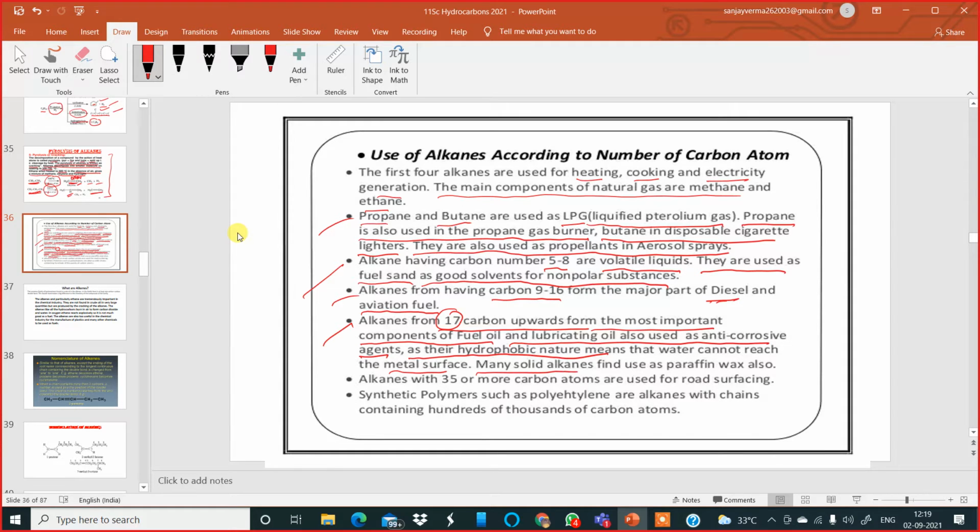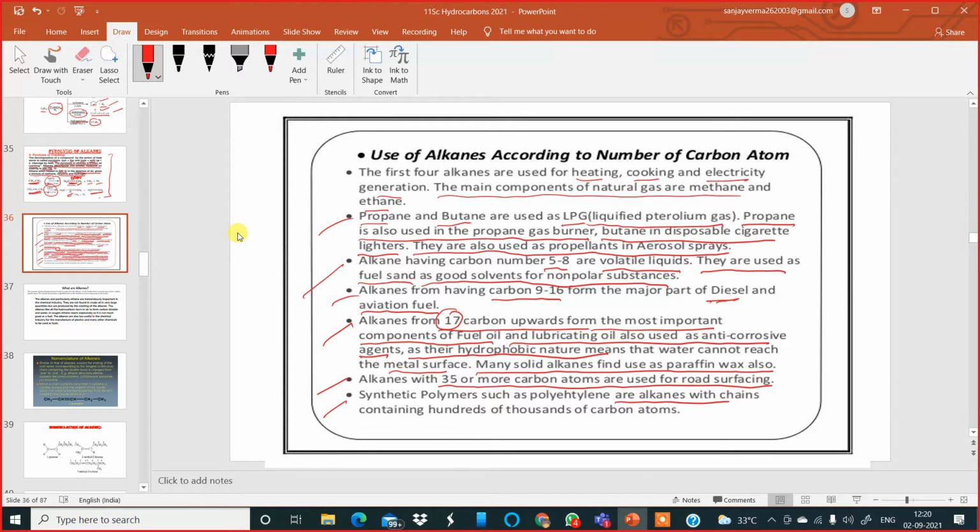Many solid alkanes find use as paraffin wax, also candle wax. Alkanes with 35 or more carbon atoms are used for road surfacing, that is coal tar, metalling of roads, so they contain alkanes with more than 35 carbon atoms. After that, synthetic polymers such as polyethylene, the plastic bags which you use normally, they are what?